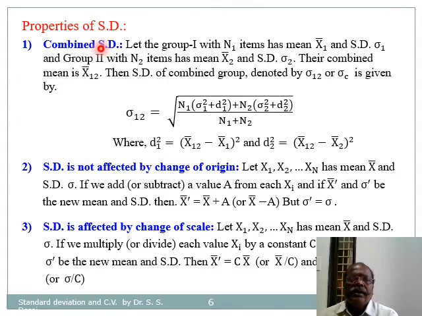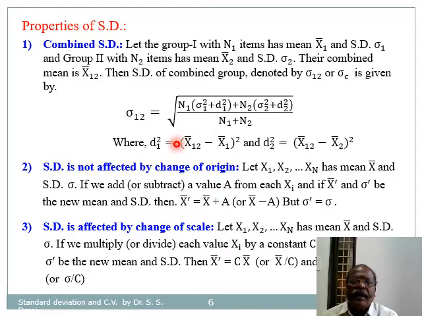First property is combined standard deviation. If we add two groups, then the formula for combined standard deviation becomes sigma 12 equals square root of n1 into (sigma 1 square plus d1 square) plus n2 into (sigma 2 square plus d2 square), divided by n1 plus n2, where d1 square is (x bar 12 minus x1 bar) square and d2 square is (x bar 12 minus x2 bar) square, and sigma 1, sigma 2 are the respective standard deviations.